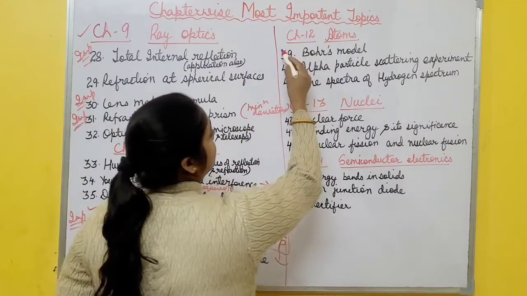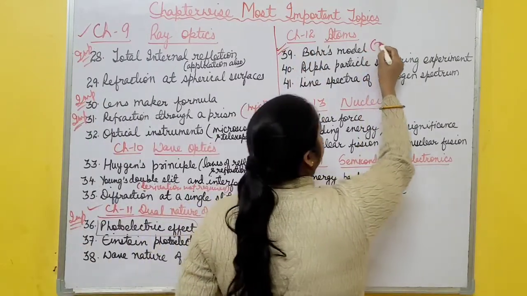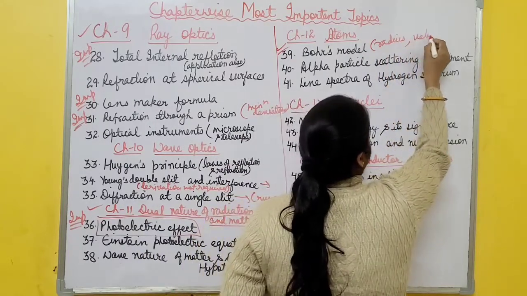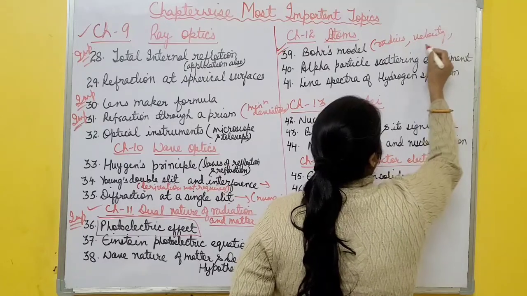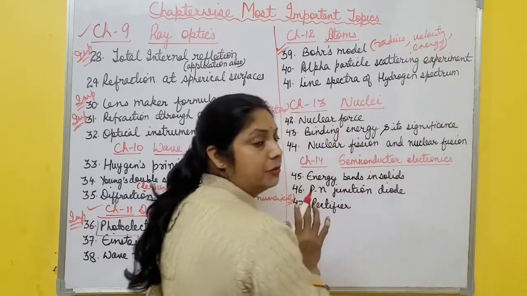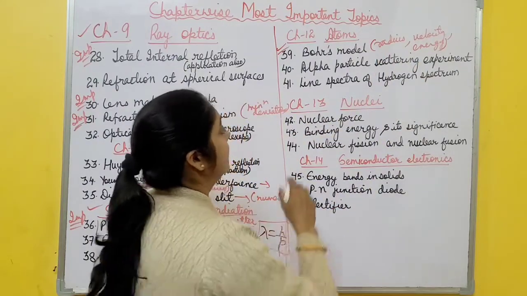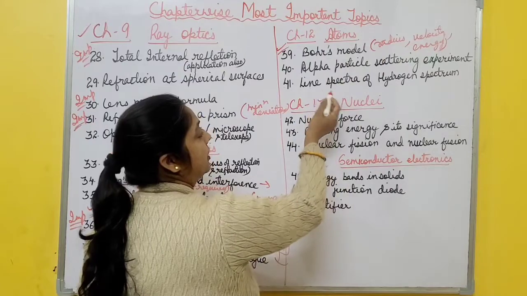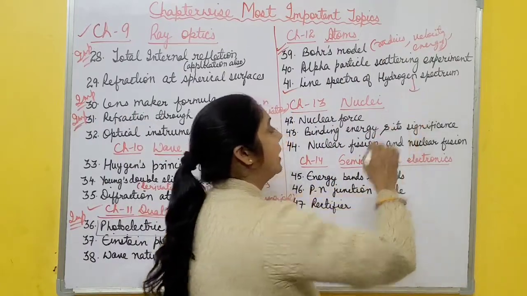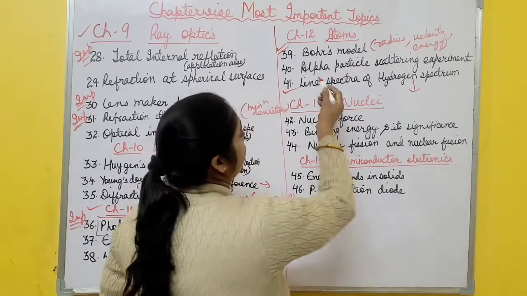In atoms also, Bohr's model is important, and using Bohr's model you have to determine the radius of the orbit. You must revise radius, then velocity of electron and total energy of electrons. So all these derivations are important. You must know the expression for radius, velocity and total energy. Then again, using that total energy, the line spectrum of hydrogen atom. This one is also very important. There are 5 line spectra: Lyman, Balmer, Paschen, Brackett, Pfund. Okay, so all these are important.